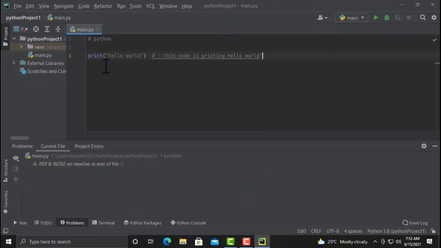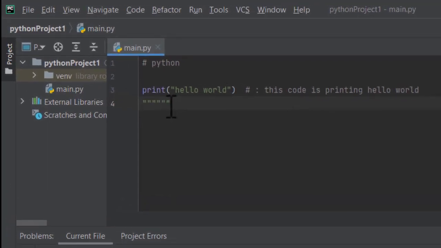But the hash symbol can be used only for a one-line comment. For writing a block of sentences, we can use triple quotes at the start and end of the comment.